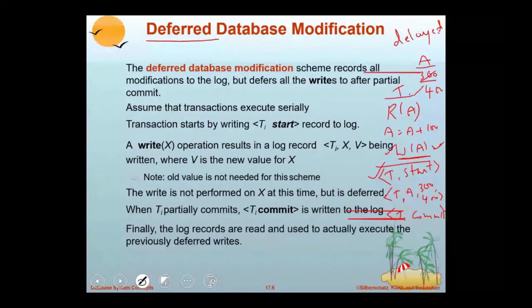After it performs a write, previously we have learned that this write affects the disk directly. Now instead of affecting the disk directly, first this update information is noted into the log. Then it writes a commit operation because all operations are completed. We call it partially committed. A commit log is written. Then this update is applied to the disk. That is what we call deferred, or delayed. It means the update is not done immediately. It is delayed until the log is created in the log records, in the buffer blocks.